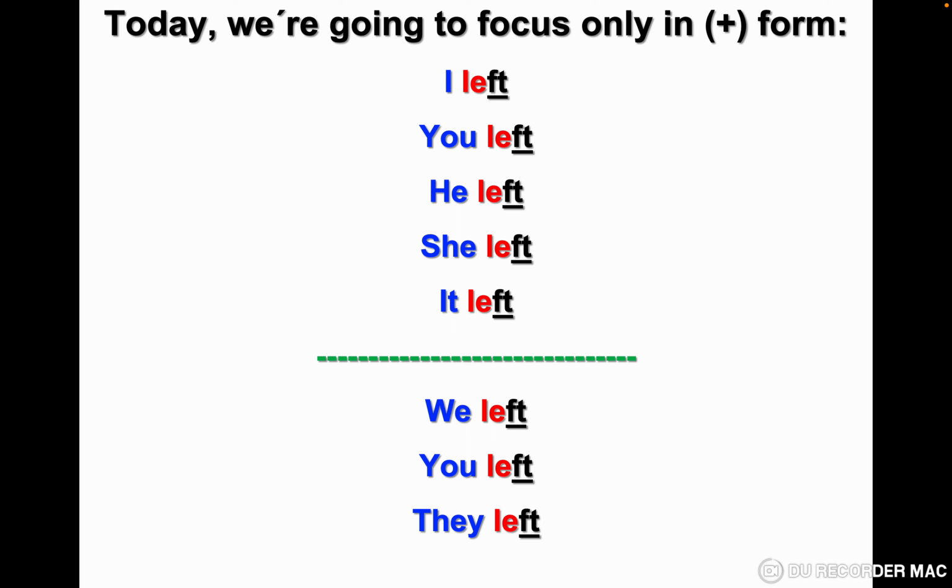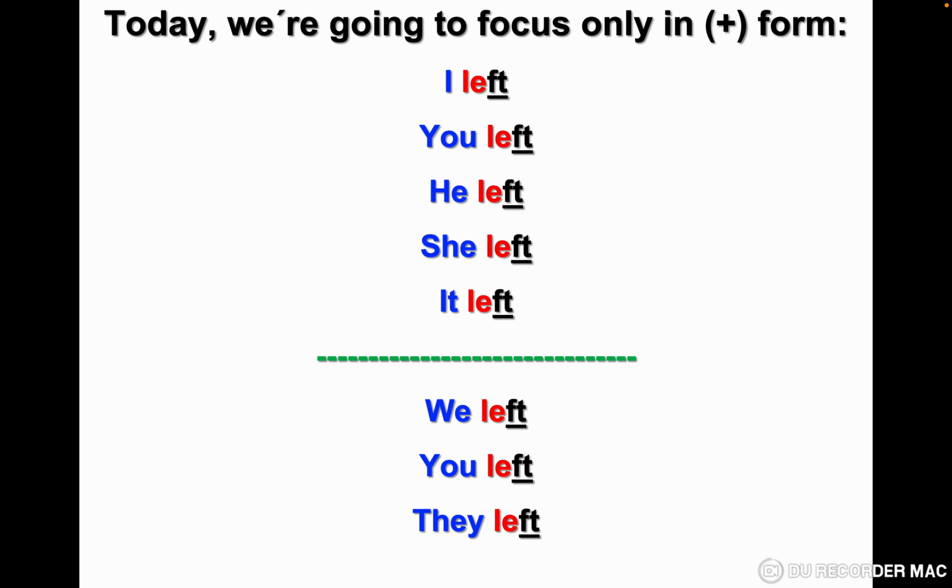And in the question, if you write, did you left? It's not correct, because we don't have left in the question. We have just the infinitive of left, which is leave. So the correct question is, did you leave? You will ask, why? Because when you write didn't, it means that the verb is negative in the past simple. And when you write did, it means that it is a question in the past simple. You don't need to conjugate the verb in the past in the negative and in the question.